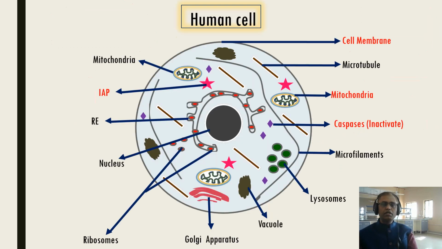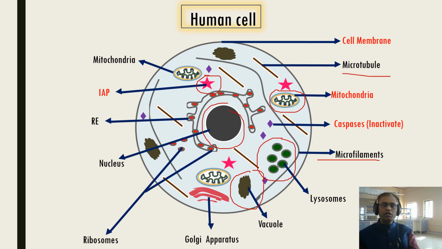with simple examples. This is the normal one, normal human cells. You can see here it is a cell membrane, and this is the mitochondria, and this one will be the microtubules, and this part will be the microfilaments, and this one is very important. This is the IAP, that is the inhibitor of apoptosis, and this is the lysosome, and these are the vacuoles, and this is the nucleus. So the important one is the mitochondria.